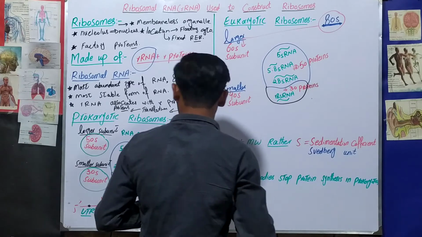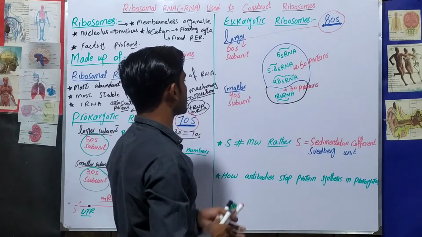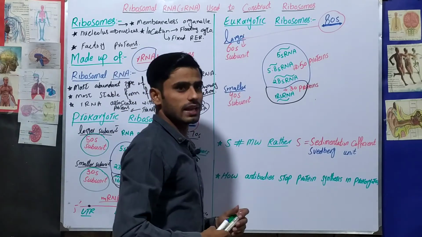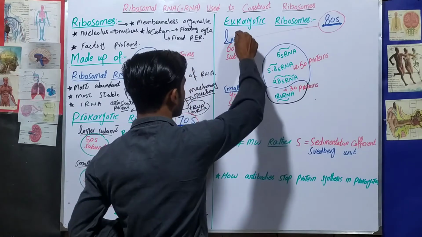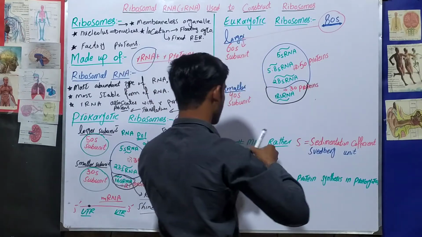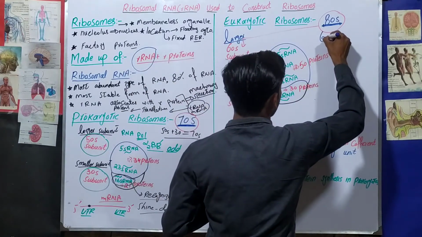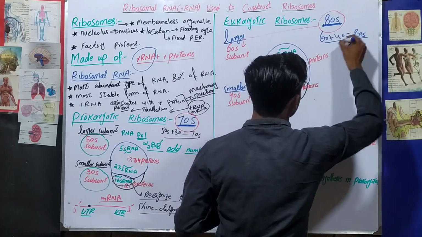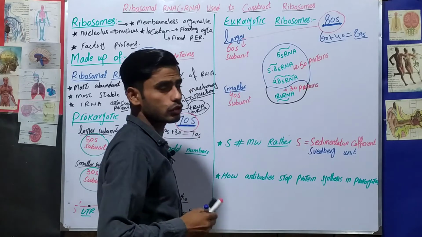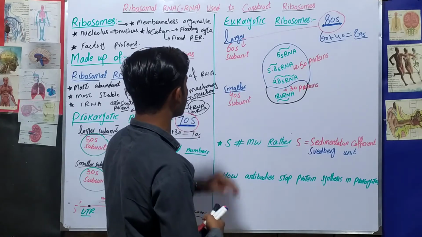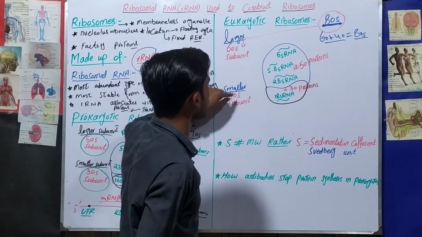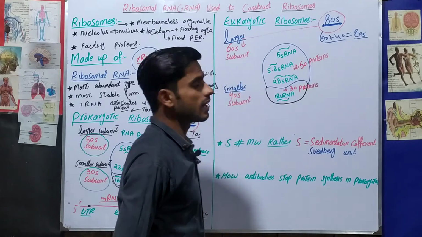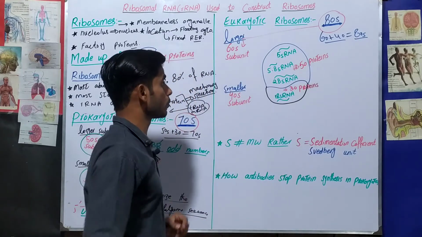In this case the larger one is 60s and the smaller one is 40s. So this larger 60s and smaller 40s will combine with each other and form the 80s ribosome, that is, the eukaryotic ribosome.